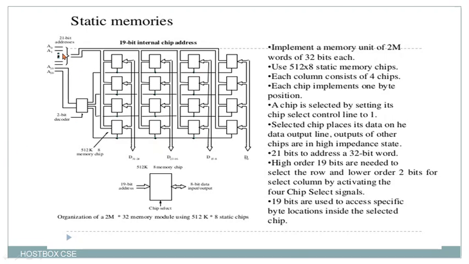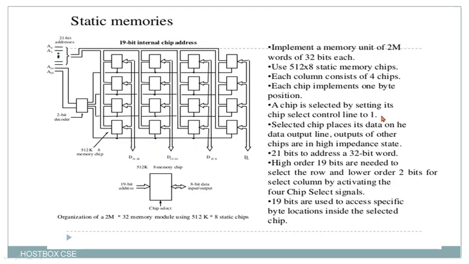It is followed by the decoders, address lines A0 to A20, and a 2-bit decoder, with the 512K x 8 memory chips, followed by the data lines D0 and so on. Here there is chip select, a 19-bit address, and 8-bit input data. So it's a standard data input and output. Let's go over some points here. Here it always uses 512K x 8 static memory chips. Each column consists of 4 chips, and each chip implements 1 byte position.